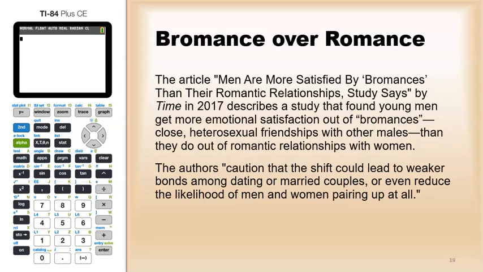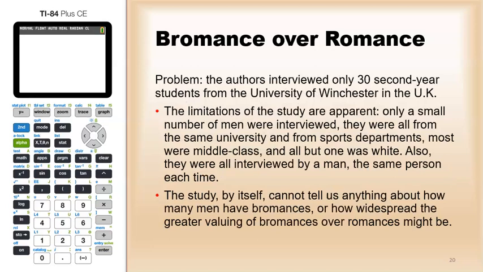The article titled "Men Are More Satisfied by Bromances Than Their Romantic Relationships, Study Says," by Time in 2017, describes a study that found young men get more emotional satisfaction out of bromances, as close heterosexual friendships with other males, than they do out of romantic relationships with women. The authors cautioned that the shift could lead to weaker bonds among dating or married couples, or even reduce the likelihood of men and women pairing up at all. So pretty dire consequences. The problem with this study, the authors interviewed only 30 second-year students at the University of Winchester in the United Kingdom.